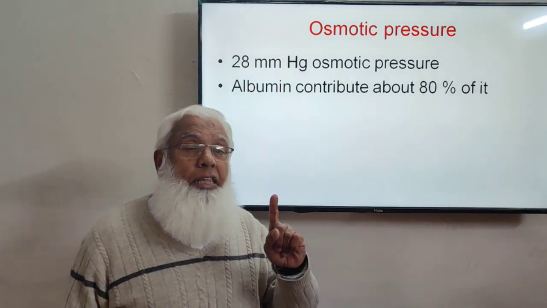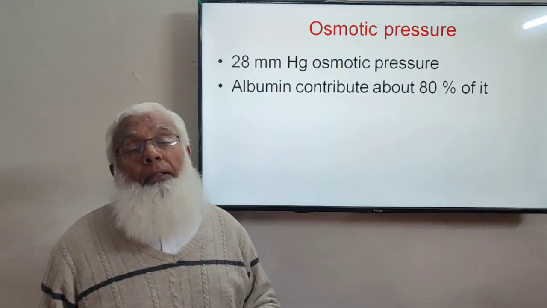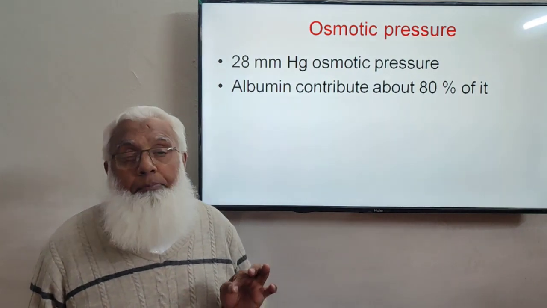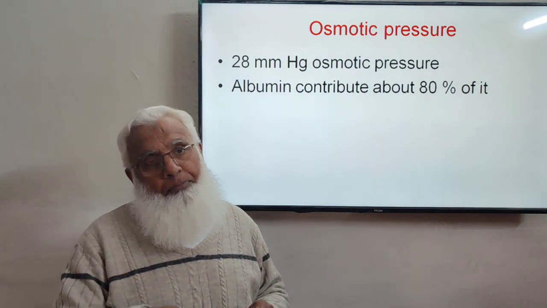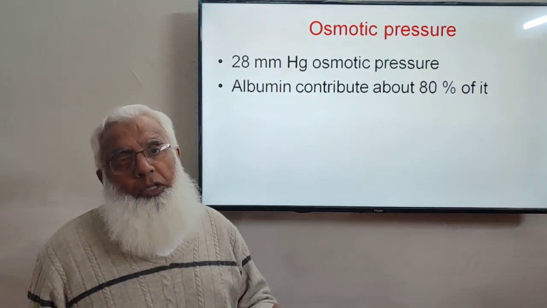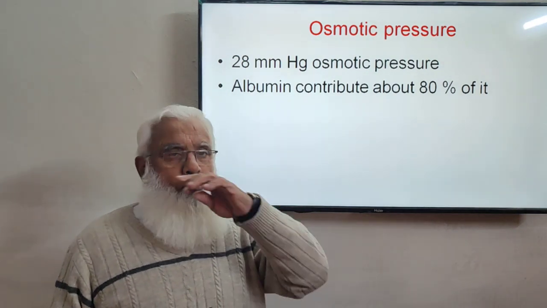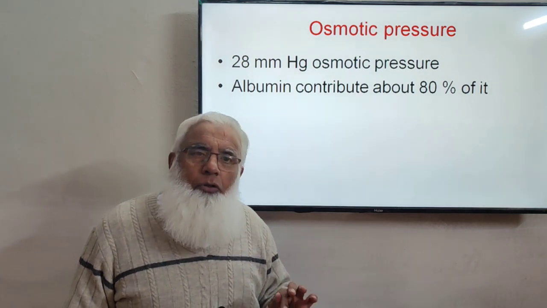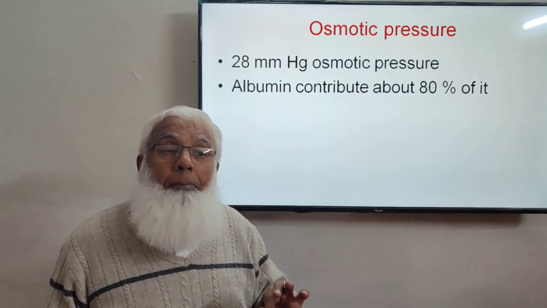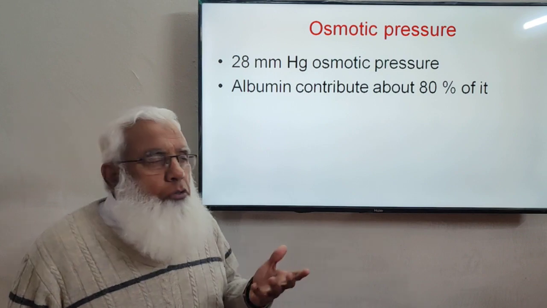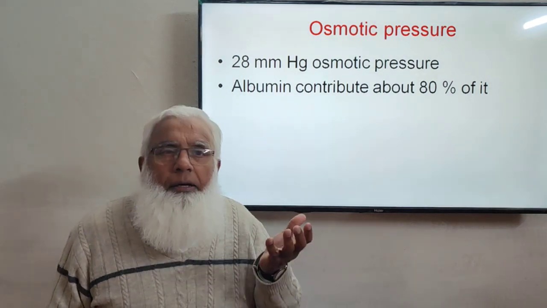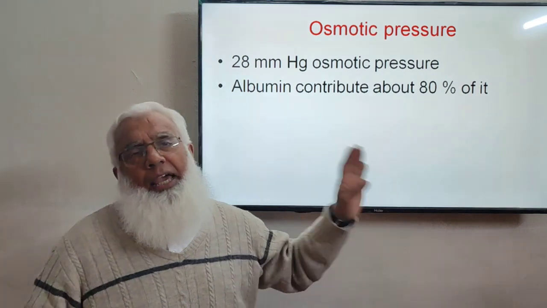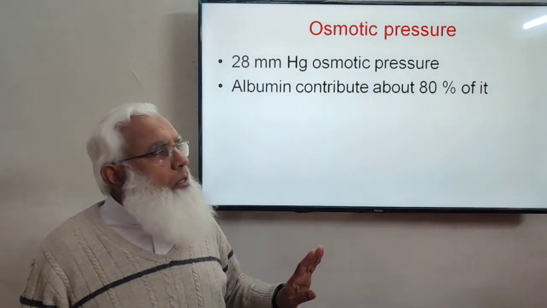The reason is that it is the most abundant molecule amongst the plasma proteins, plus the size of the molecule. Albumin is the smallest protein. Globulins are bigger proteins, and fibrinogen is a very big protein. The osmotic pressure depends upon the number of particles present. So per gram molecular weight, the number of particles of albumin is tremendous compared to fibrinogen or globulin.